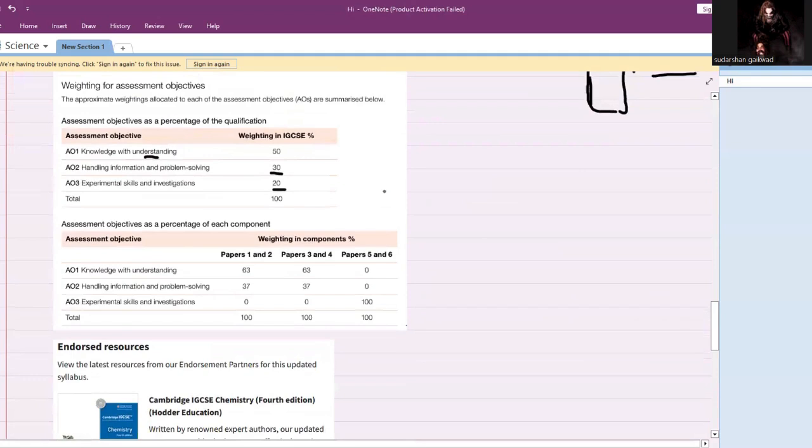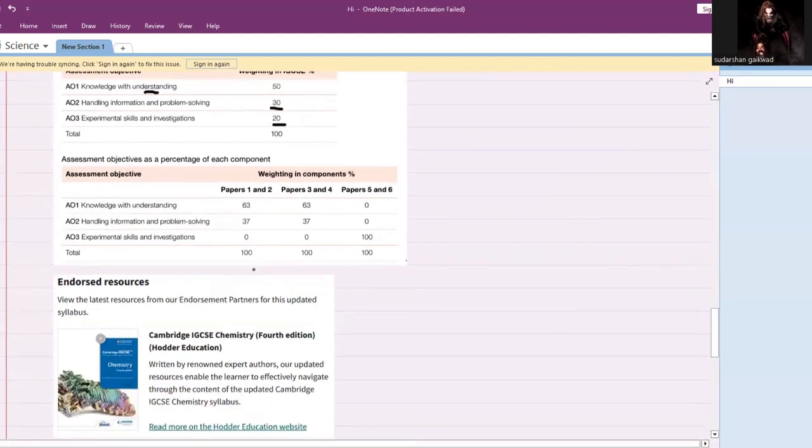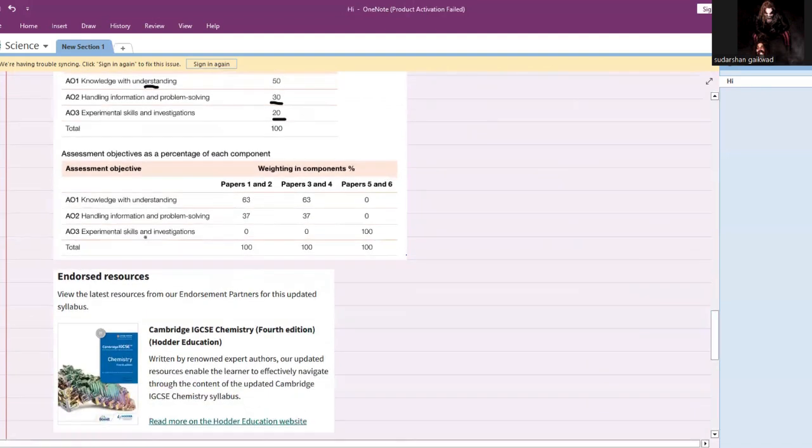So this is what you have. Understanding and knowledge 50%, data handling is around 30, and your practical investigation skills is 20, making all 200. But if you see the individual paper weightage by component, data handling, experiments and skills, you can see paper 6 is 100%, right? But if you check paper 1 and paper 2, paper 1 is MCQ, and paper 2 is also MCQ. This is for core or